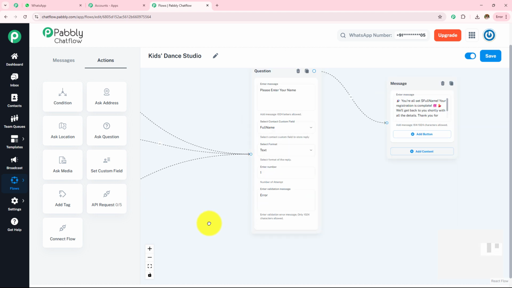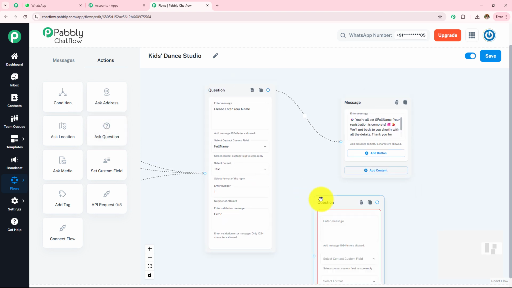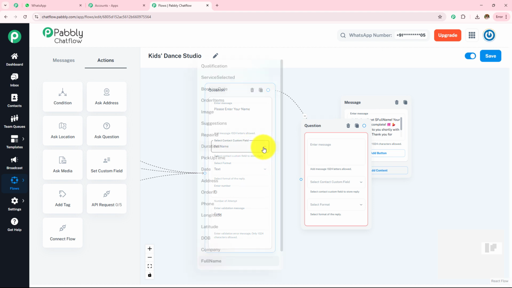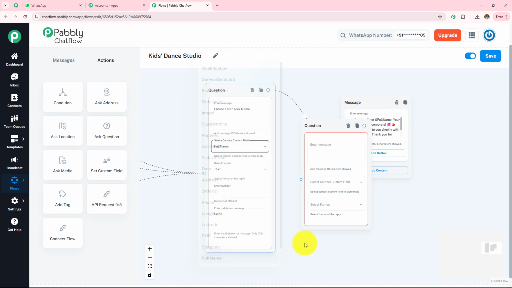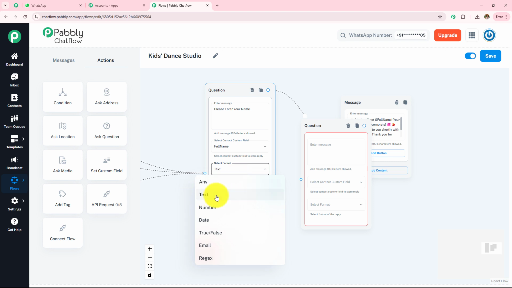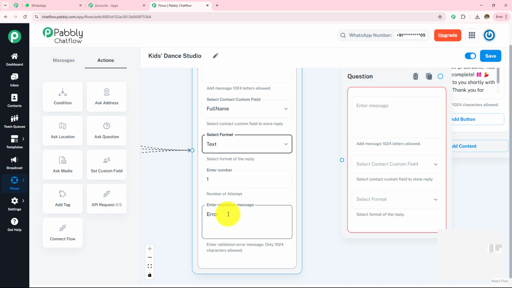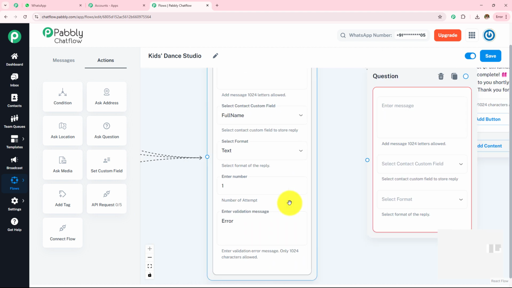For this, what I've done is simply drag and drop this question, and then I have entered this question, please enter your name. When they enter the name, it will be saved in my contact custom field. Here I have selected my contact custom field as full name, and then in the format I have selected text. My name will be in a text format, so I have selected text. If I receive that name in any other format, the validation message will be sent to this customer saying error.